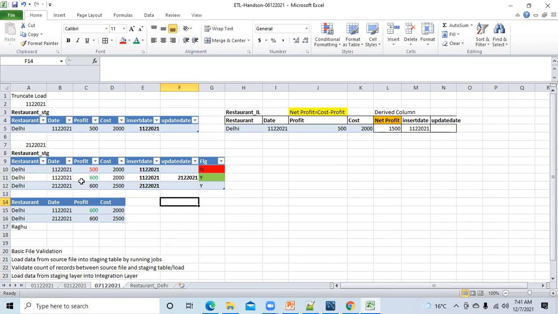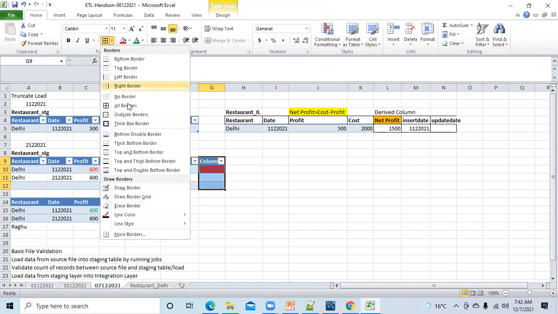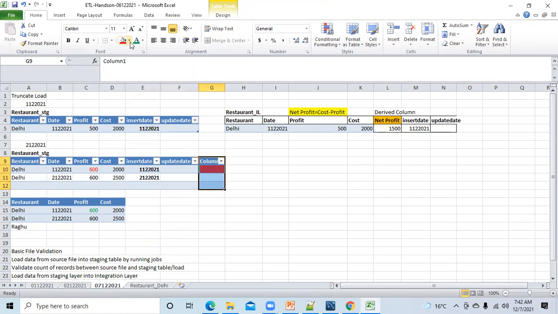So now, to keep it simple, I'm moving with the first approach only. So this is now 600. Let me delete this data, and I'm removing this flag column as well. This is not required. Delete this one.